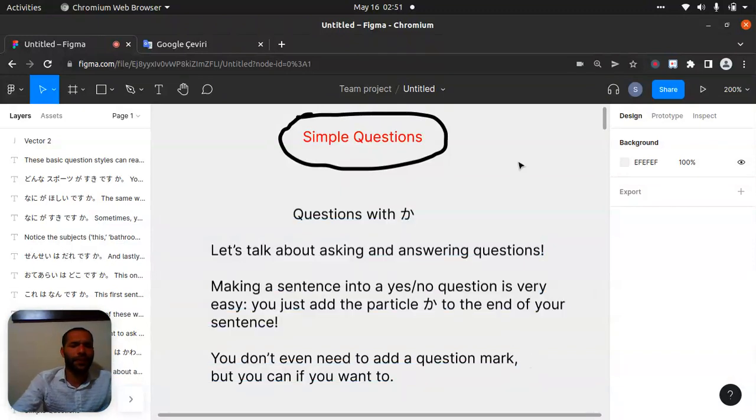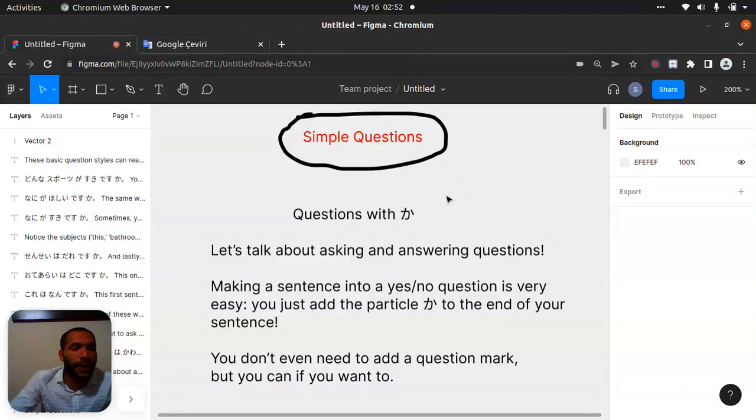Let's try to create a sentence. The cat is good. 猫は嫌いです。Neko wa kirai desu. Now, the cat is good.